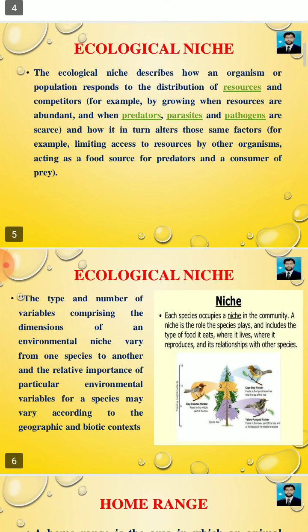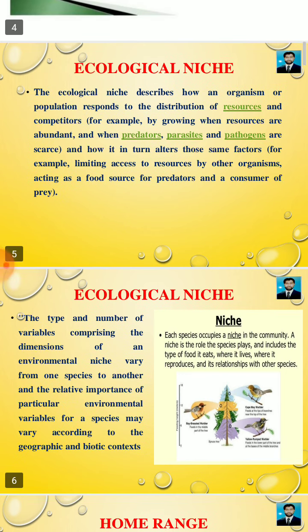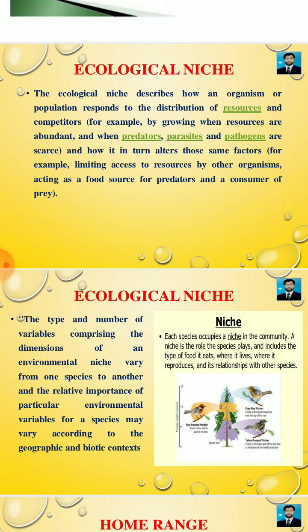Clear? What is ecological niche? The ecological niche describes how an organism or population responds to the distribution of resources and competitors, for example, by growing when resources are abundant and when predators are scarce. Predators are the organisms that feed on the prey. Parasites are the organisms that live inside or outside the body, take benefit from the host, and in return give them harm.